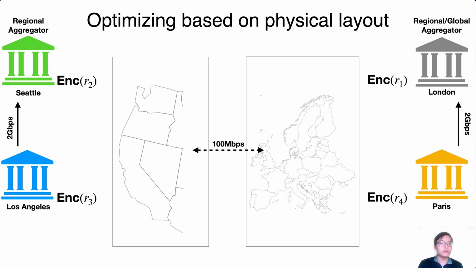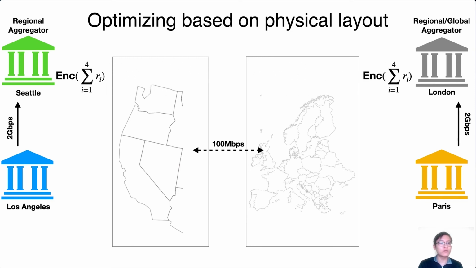So instead now, each party will send its encrypted randomness to their regional aggregator over this fast intra-region connection. Each regional aggregator will then aggregate these results to produce an intermediate result. Then they'll send over their intermediate results to the global aggregator. The global aggregator will aggregate these intermediate results to produce the same final result as before in the baseline protocol. And this result is sent back to each regional aggregator, who then distributes it to parties in its own region.